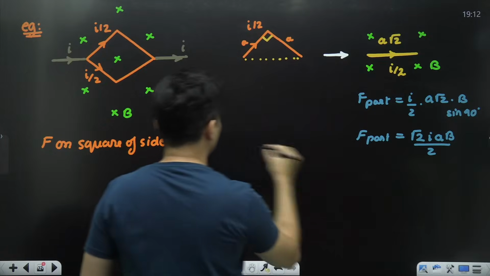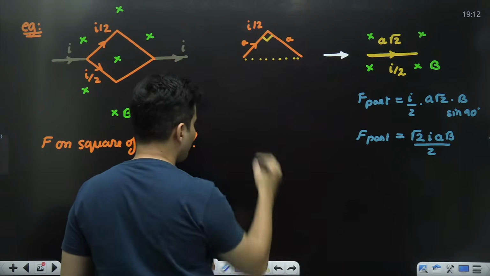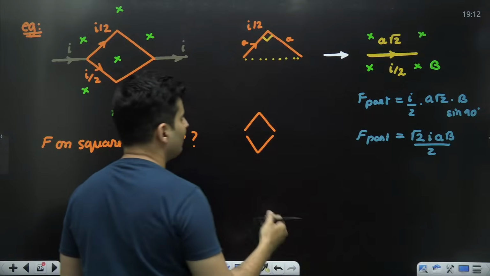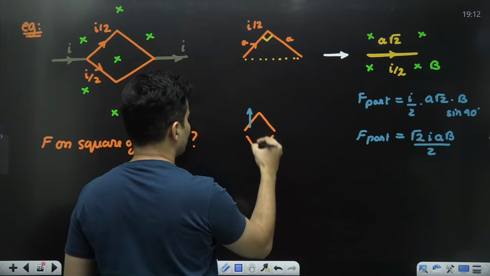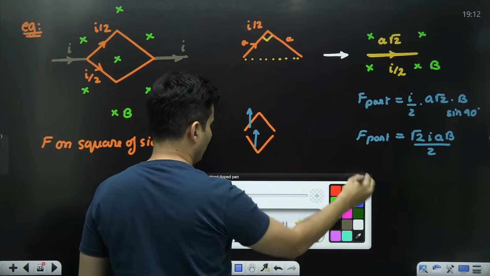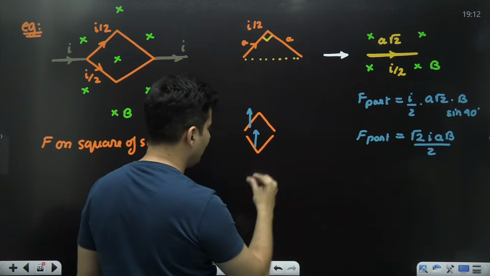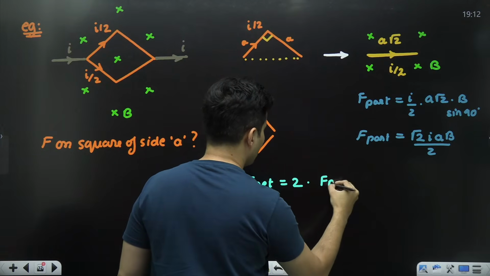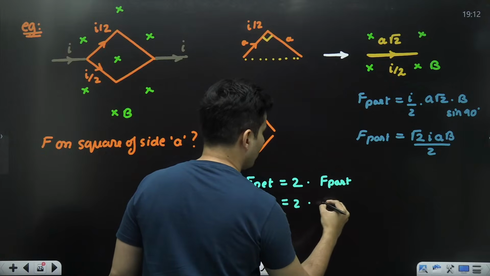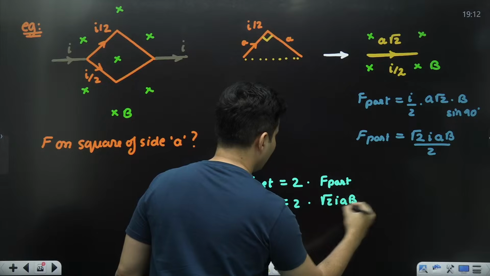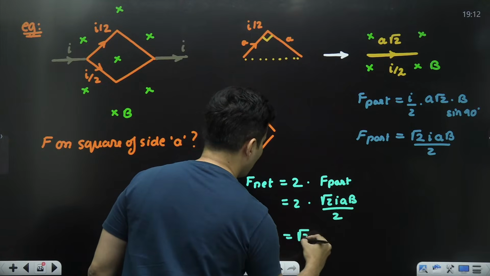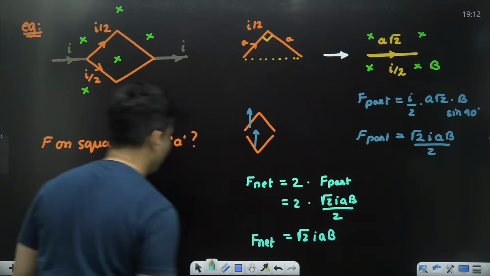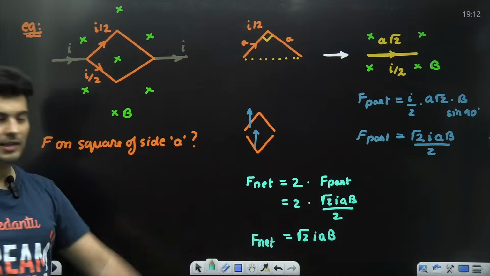But let's not forget that there were two parts. One part was also here. So there was a part here and there was a part here. Both these parts will experience the same force, I L cross B. They will not cancel out each other, as the currents are in the same direction. So therefore, the net force will be 2 times this force on any one part. So it will be 2 times root 2 IAB by 2. The 2 cancels. It will become root 2 IAB. That is the final answer on that square loop. Is that clear? Answer is definitely not a 0.